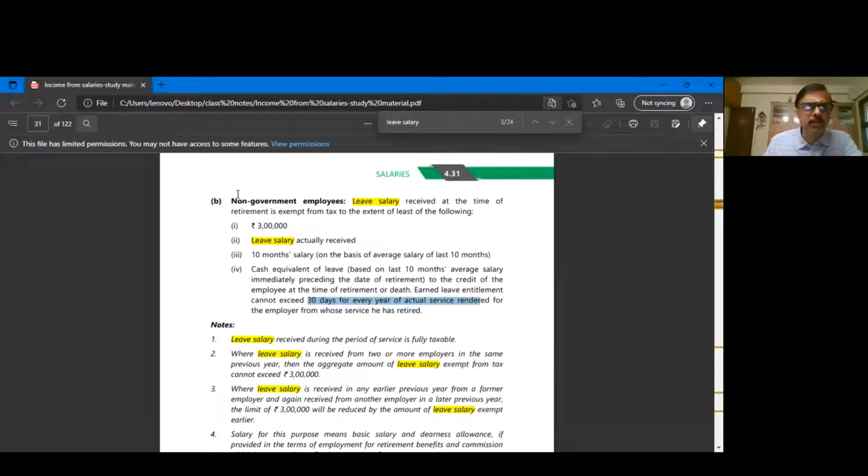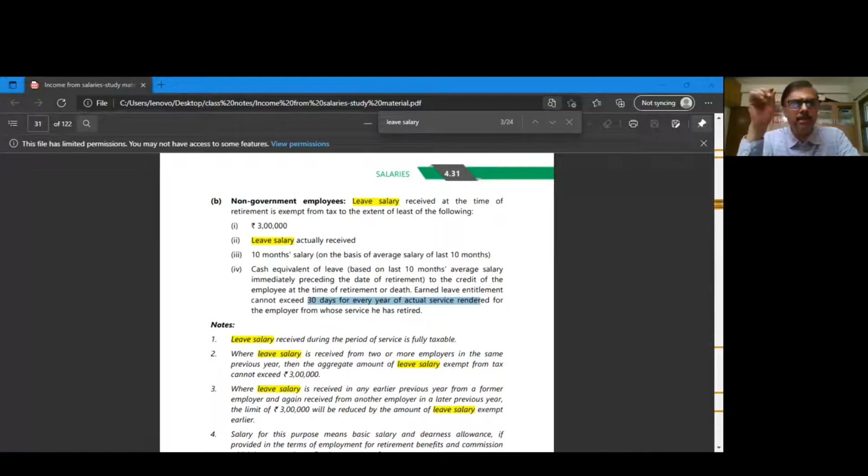Non-government employees, what is taxable, what is exempt. The first limit is 3 lakhs. Second limit is leave salary actually received. The company will give you leave salary based on their own policy. So what is actual leave salary received? 10 months salary based on the average salary of the last 10 months. So average salary of the last 10 months means what?